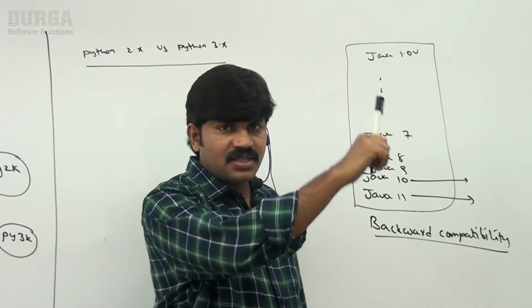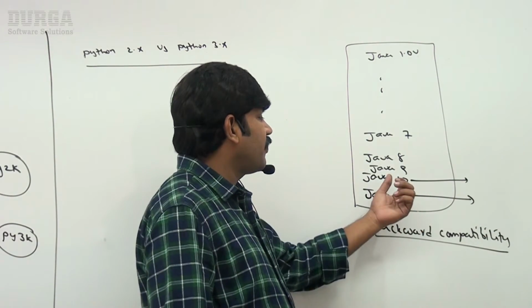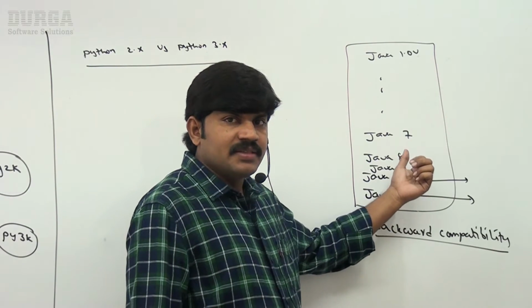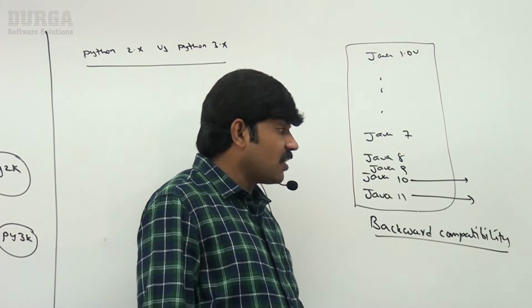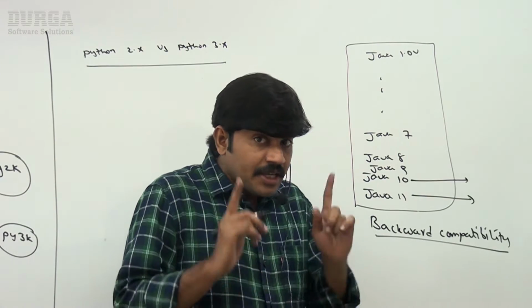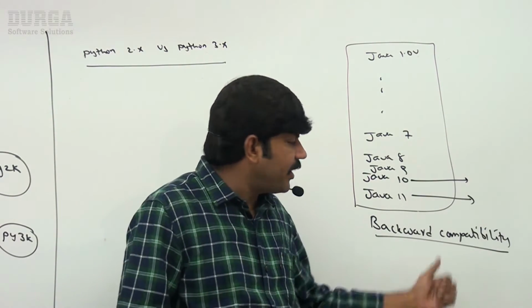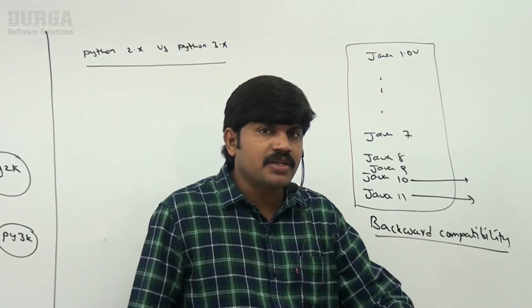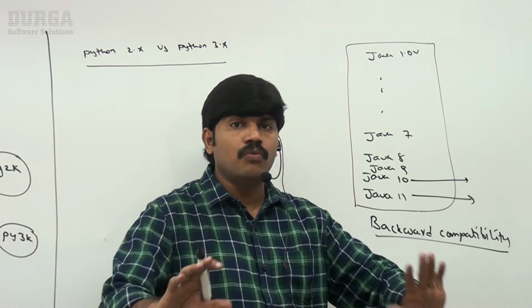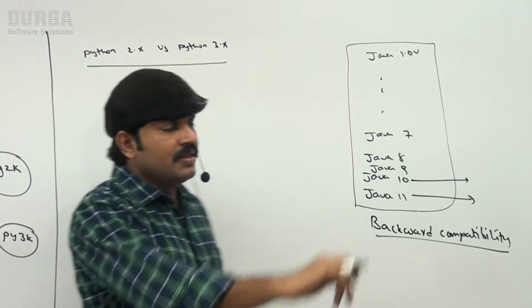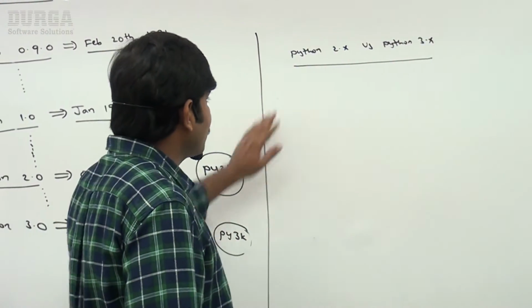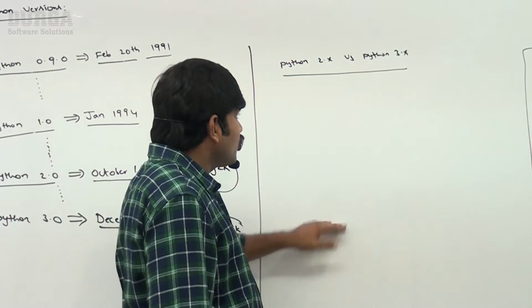If you install Java 11 on your system, it can provide support for Java 10, Java 9, Java 8, like this. This support is called backward compatibility. The advantage is there, the problem is also there. Slowly we will discuss what the problem is. The advantage is every new version should provide support for all old versions, right? Now I will ask the question about Python.